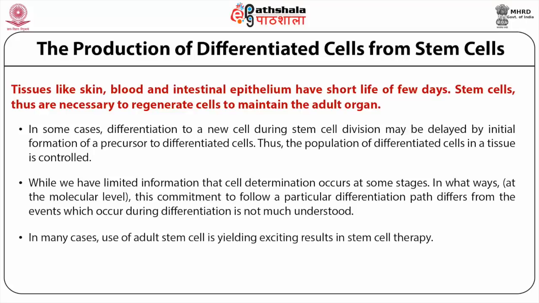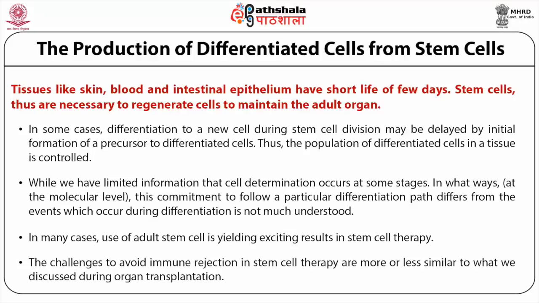In many cases, use of adult stem cells is yielding exciting results in stem cell therapy. Greater understanding of cell determination and cell differentiation will enable further progress, obviously. The challenges to avoid immune rejection in stem cell therapy are more or less similar to what we discussed during organ transplantation. In this lecture, we learnt about embryonic stem cells and adult stem cells, sources of stem cells. Then we also learnt about totipotency, pluripotency and unipotency, and we learnt about cell determination and cell differentiation.